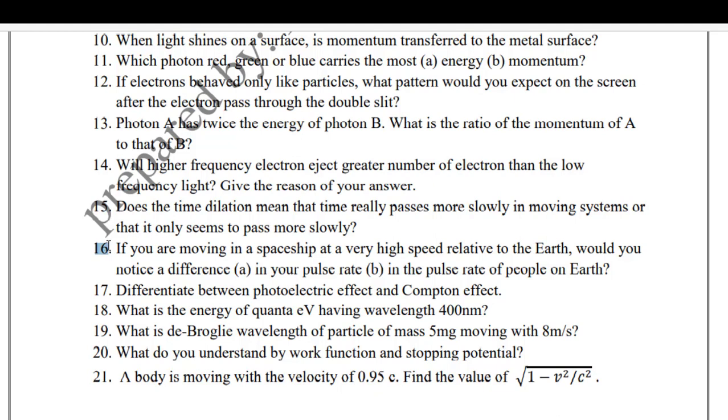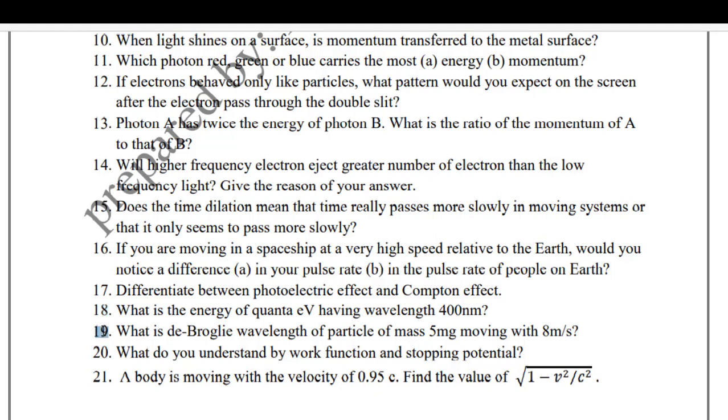16. If you are moving in a spaceship at a very high speed relative to the Earth, would you notice a difference? A. In your pulse rate. B. In the pulse rate of people on Earth. 17. Differentiate between the photoelectric effect and the Compton effect. 18. What is the energy in electron volts of a quantum having a wavelength of 400 nanometers?